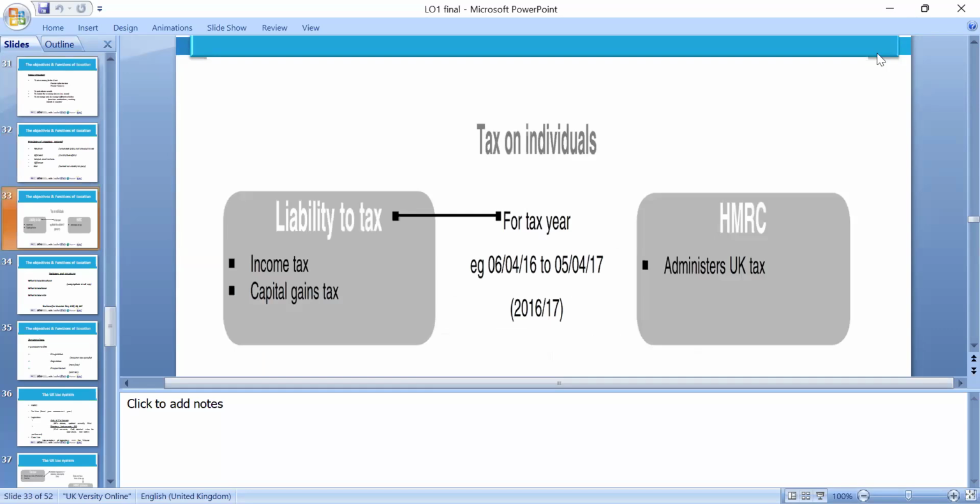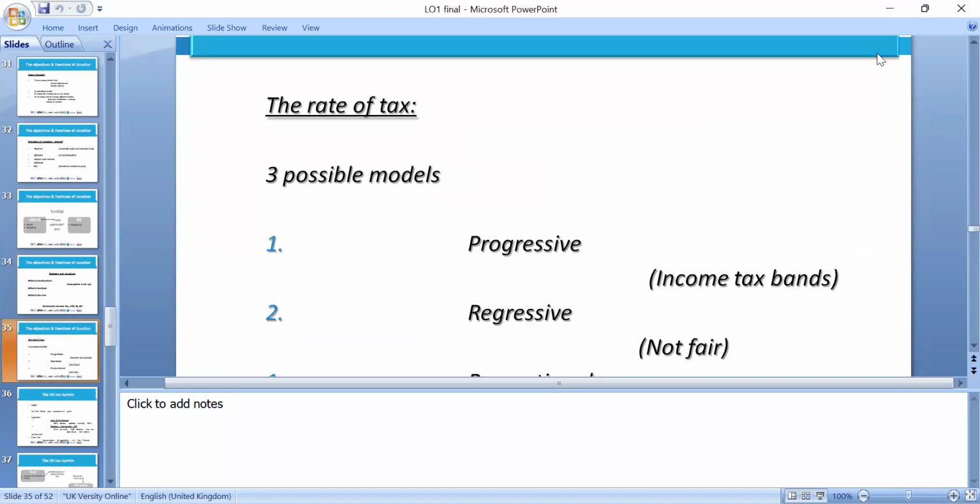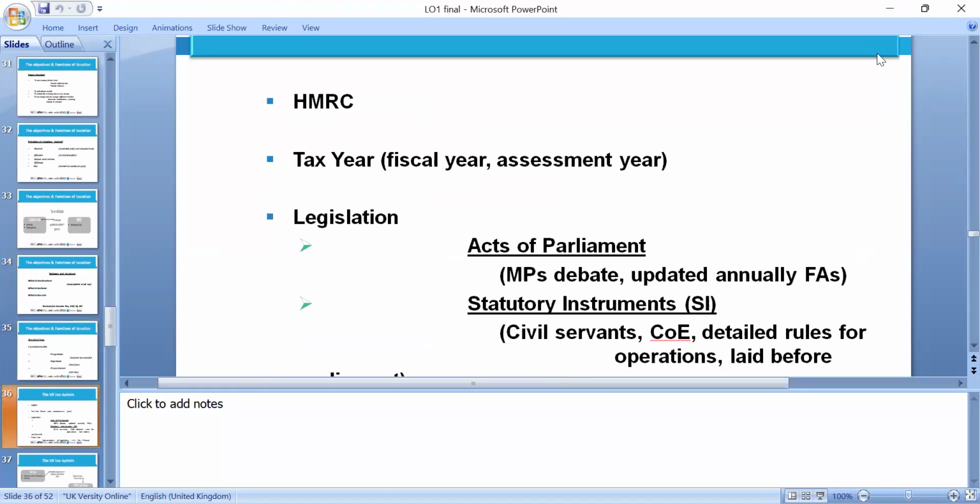And the tax liability, in which we have the tax year start and end date, which is the 6th of April, and then of course the following year the 5th. That's normally what applies for tax purposes. Okay, the tax structure is the tax base and the tax rate. There are 3 possibilities: regressive, progressive and proportional, and income tax, all of which we just mentioned.